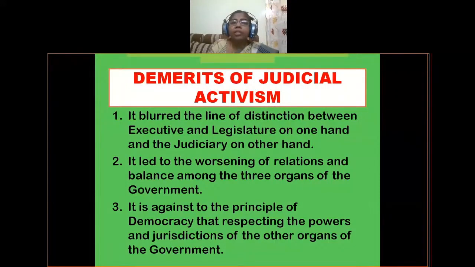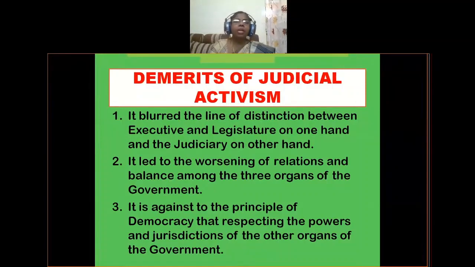It blurred the line of distinction between the executive and legislature on one hand and the judiciary on the other hand. Generally government consists of three organs: one is legislature, the second is executive, and the third is judiciary. These three organs have different powers. Every organ exercises its own power. Because of judicial activism, the line of distinction, or the separation of powers, has been blurred. That means it has been cancelled. Because of this judicial activism, the judiciary is interfering in the affairs of both the legislature and executive.